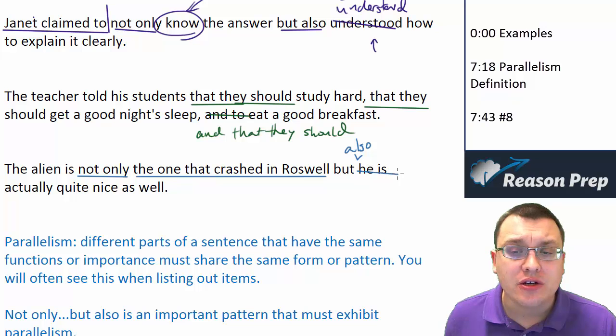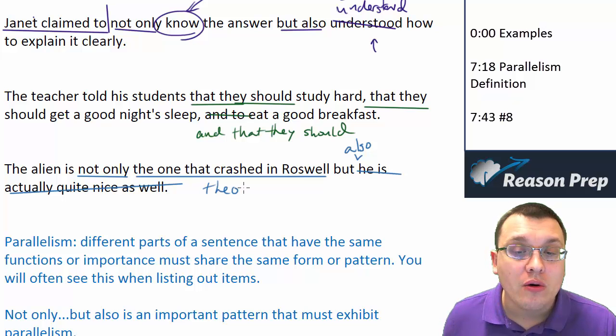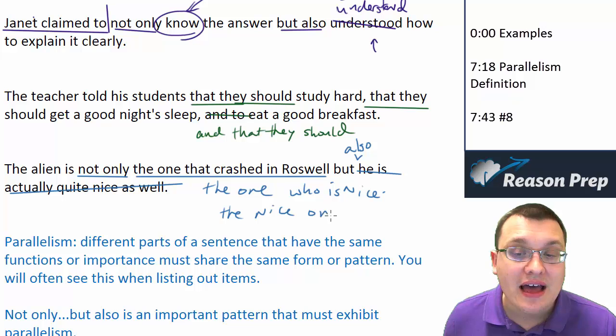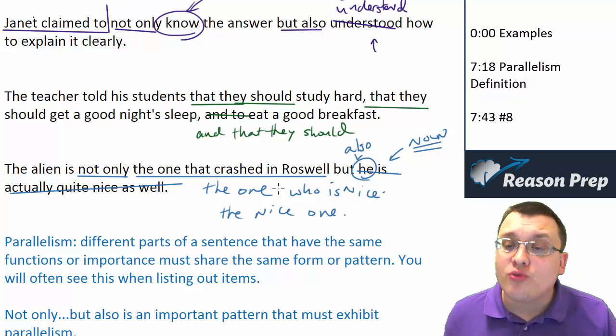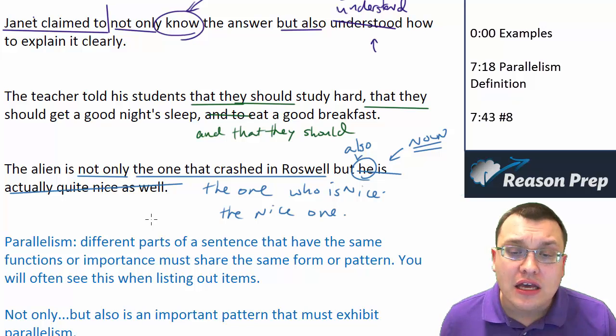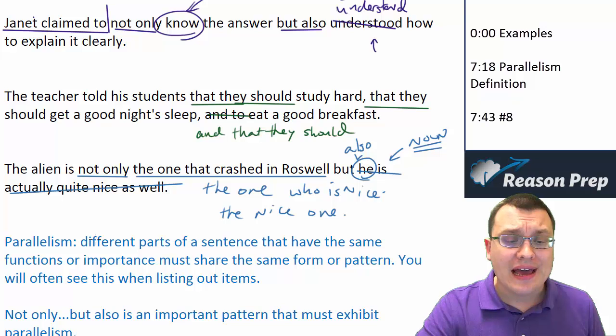So there's a lot of ways we can do this. We can say the alien is not only the one that crashed in Roswell, but also the one who is nice, though that's a little bit awkward in its own way. We also could just say the nice one. The point is we need to have a noun phrase of some kind here, not a subject and a verb and a new sentence. So that's why for this one, we would get either the one who is nice or the nice one.